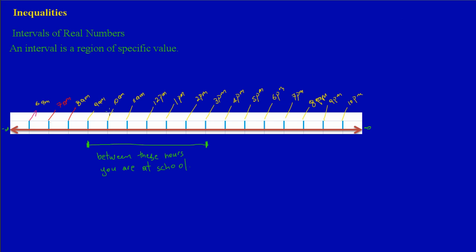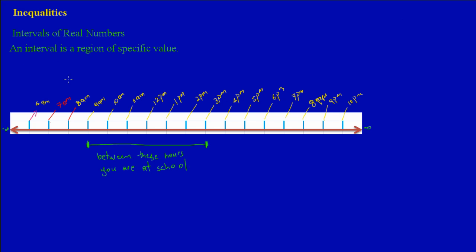When we speak about an interval, if I'm saying that you're supposed to reach school at 9 in the morning and you leave at 3 p.m. in the afternoon, then it simply means that I'm dealing with a specific region of values. You're supposed to be at school between the hours of 9 to 3. The hours before that are your own, and the hours after that are your own time. The only hours that are of any significance here are the hours that you should be at school. So that's what we mean by an interval.